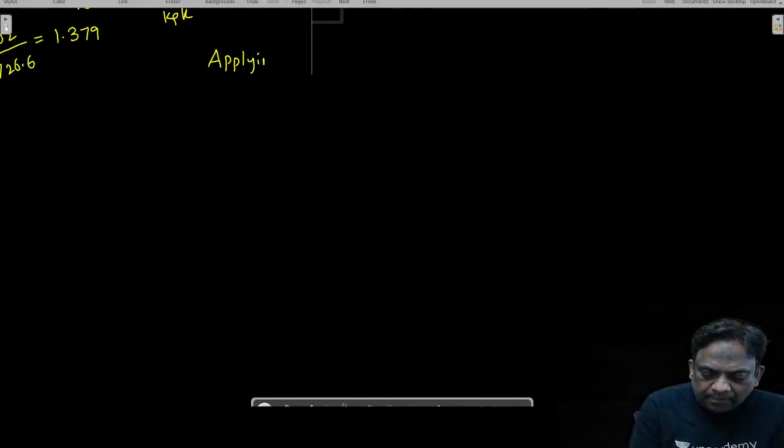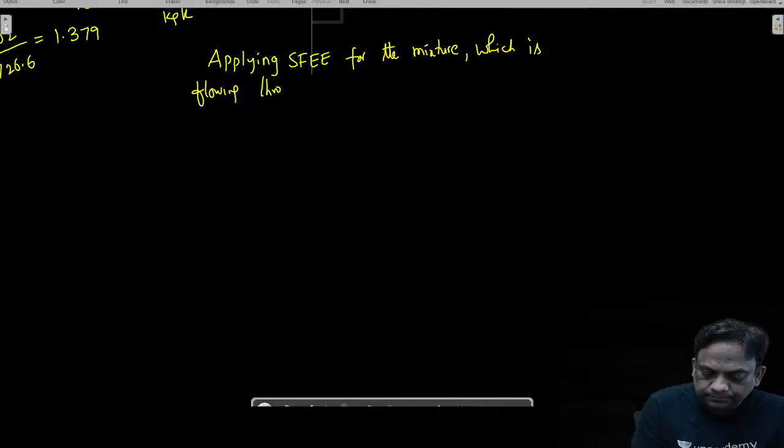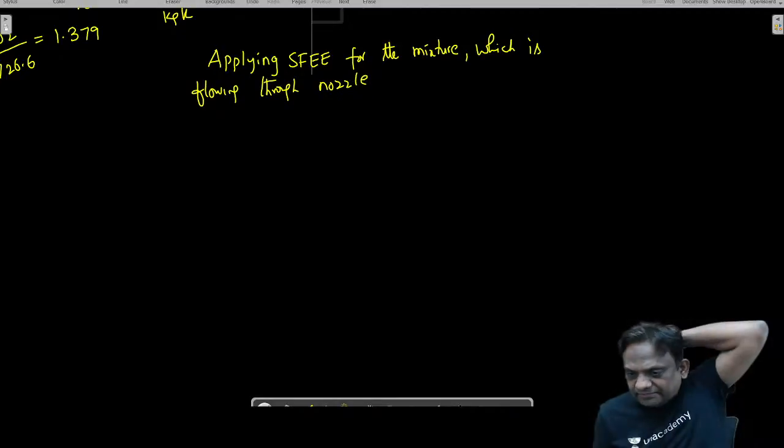So applying the steady flow energy equation for the mixture which is flowing through the nozzle. What will be the equation, my dear friends?